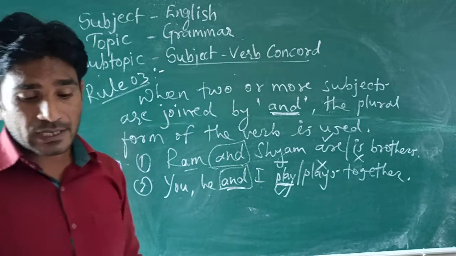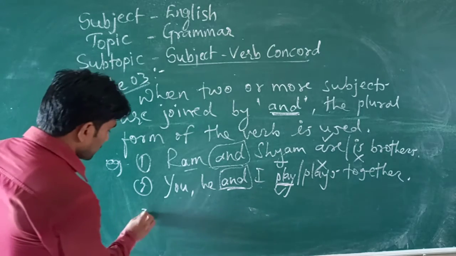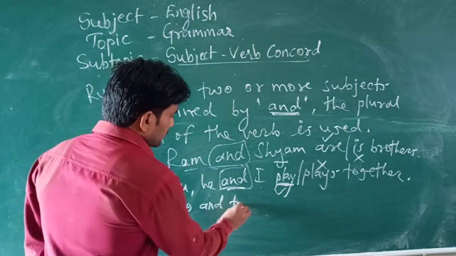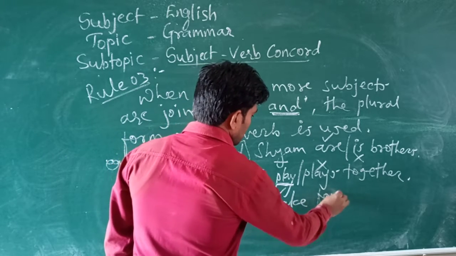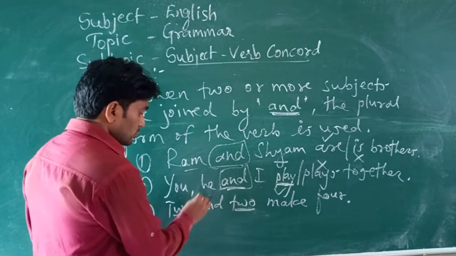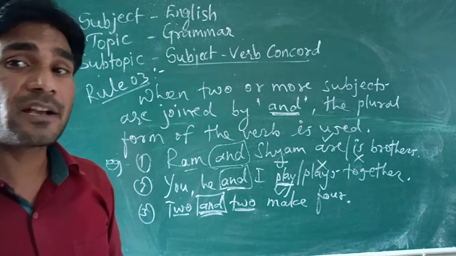Yes. Another sentence you can say, the third one: 2 and 2 make 4. Look, two numbers joined by and. 2 and 2 make 4.